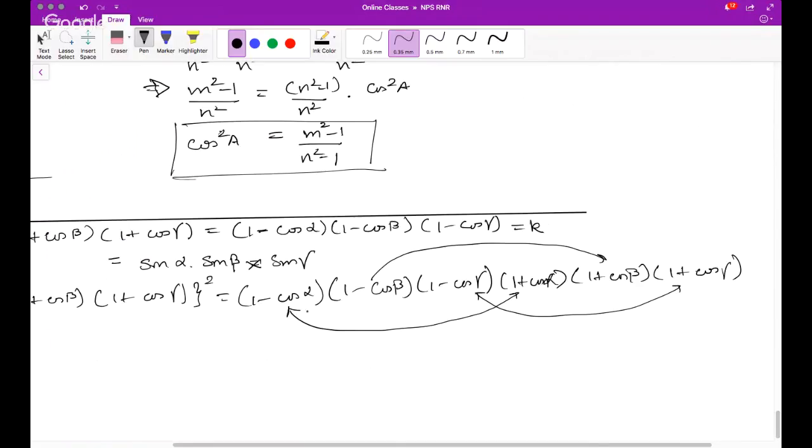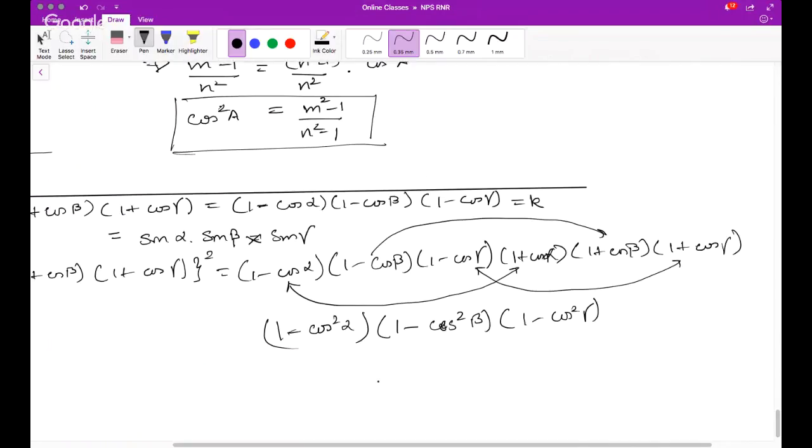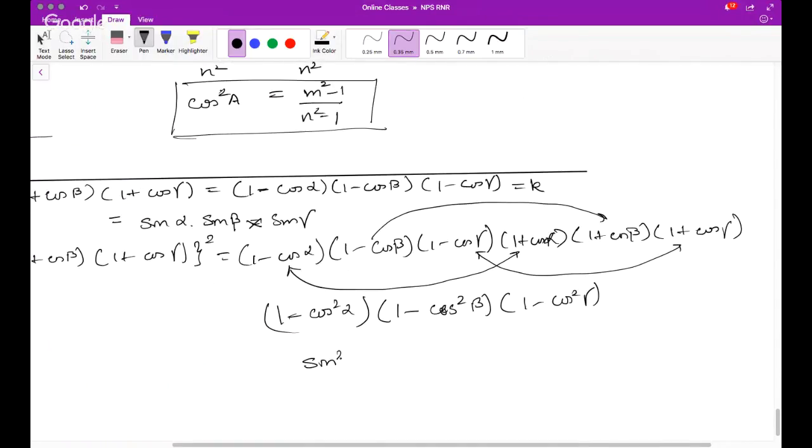Multiply them. What will you get? 1 minus cos alpha, 1 plus cos alpha, that means 1 minus cos square alpha. The second one will be 1 minus cos square beta. Third one will be 1 minus cos square gamma. And this is nothing but sin square alpha, sin square beta, sin square gamma.